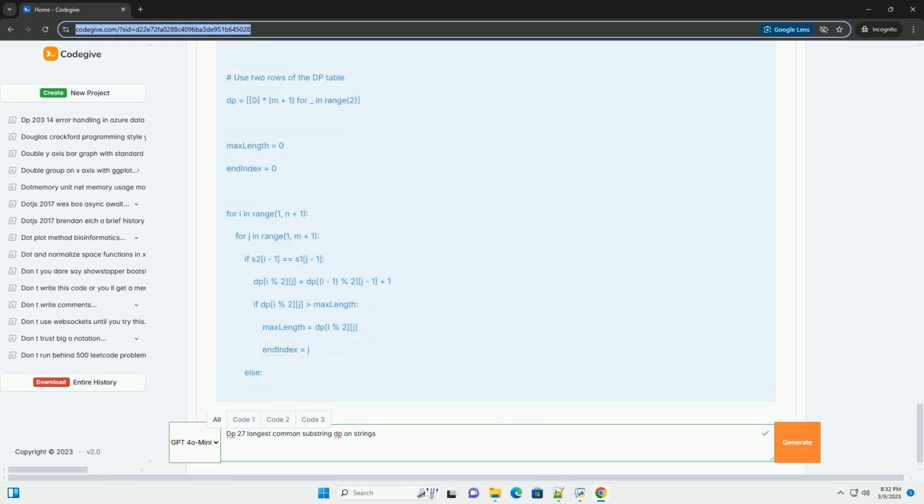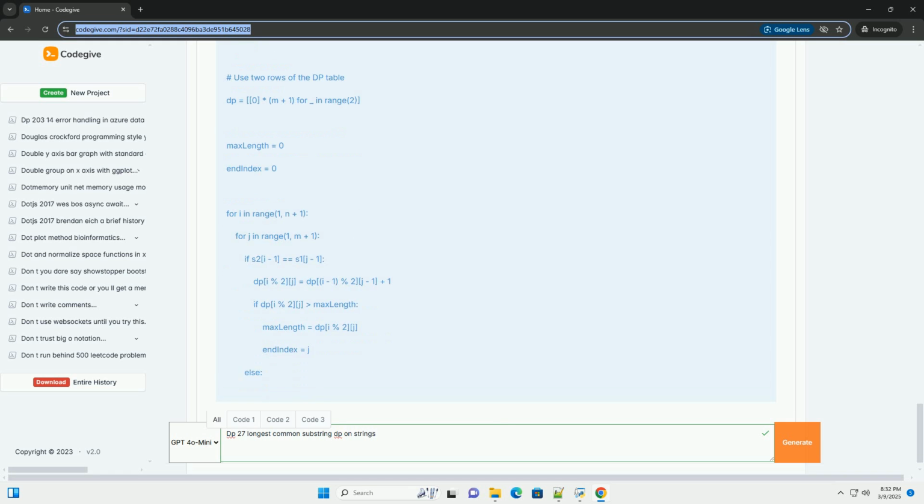2. Dynamic programming approach. Dynamic programming excels at solving problems with overlapping subproblems and optimal substructure. LCS fits this description perfectly. We can break down the problem into smaller, manageable subproblems that can be combined to find the optimal solution.